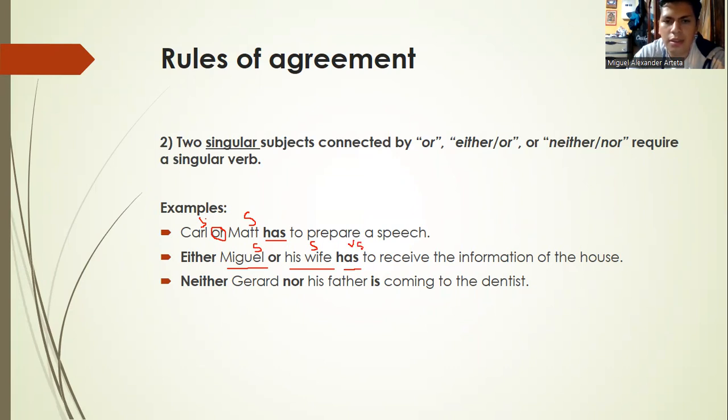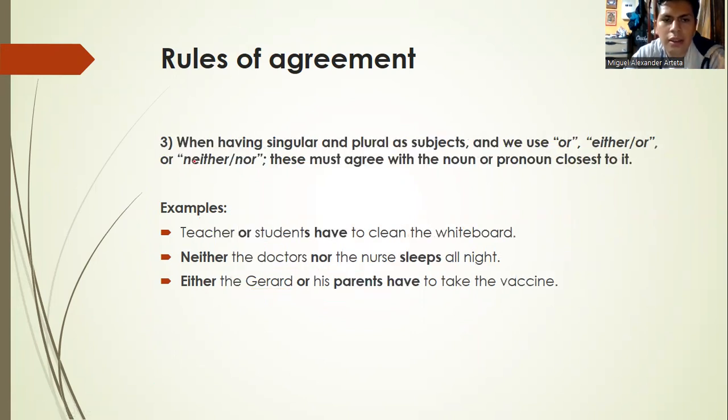The other example, neither Gerard nor his father is coming to the dentist. Two subjects, Gerard and his father, both are singular, so the verb also is in singular too. This is the second rule. Let's go with the third.